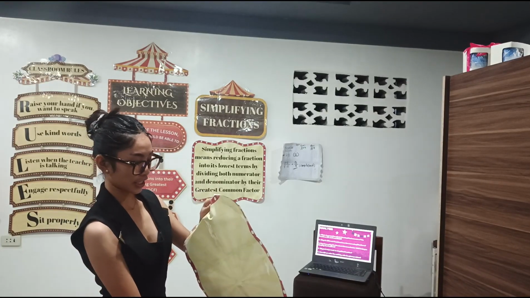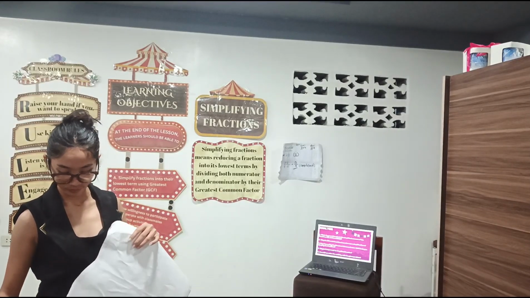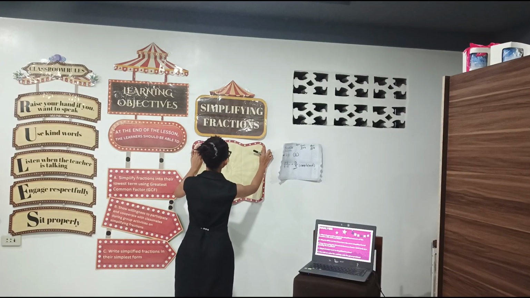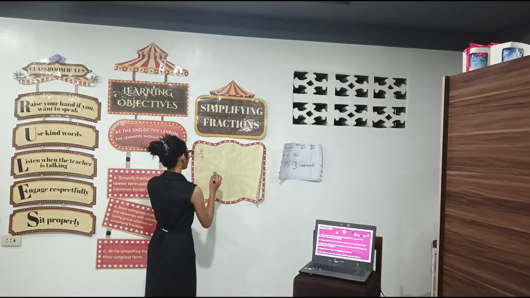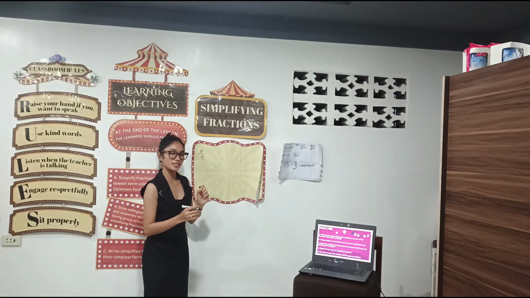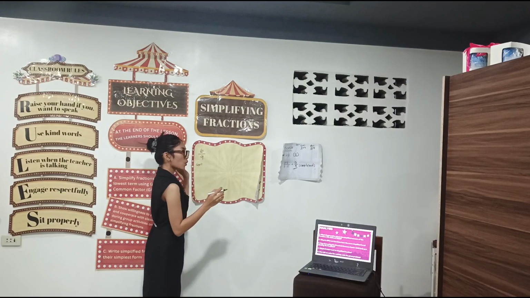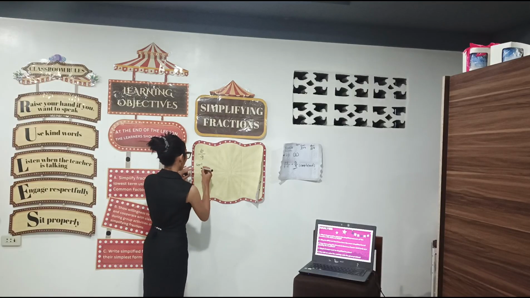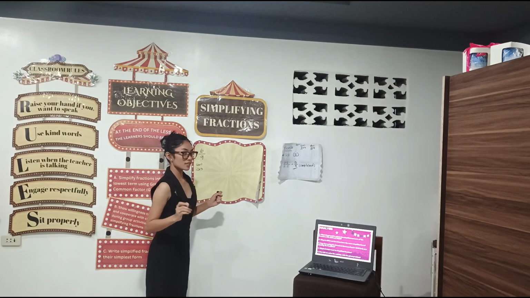For example, our fraction is 6 over 9. We're going to find out the factor of 6. So 6 times 1. And what is the other factor of 6? Yes, Shane? 2 times 3. Very good. When we say 2 times 3, it is 6.